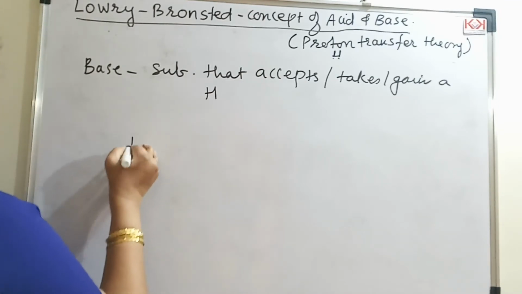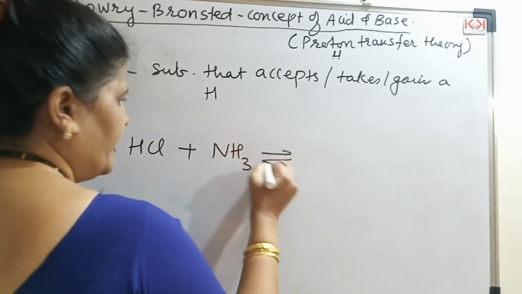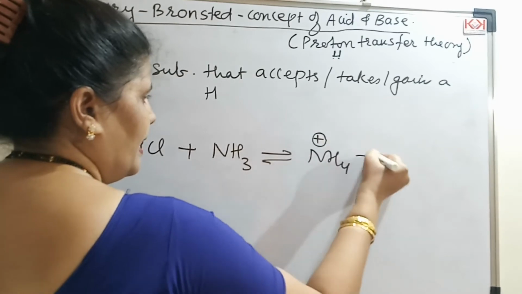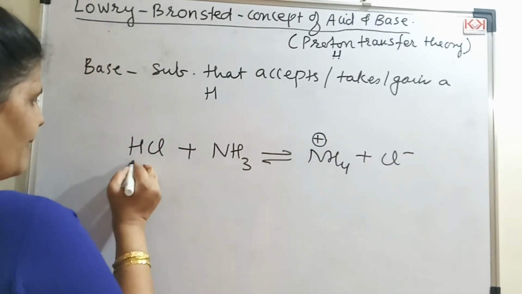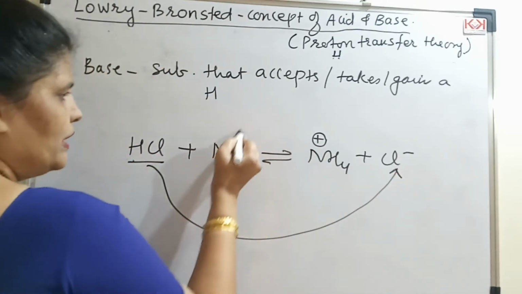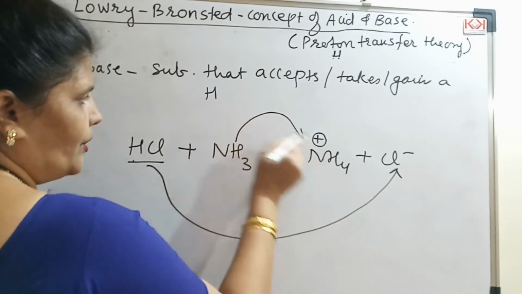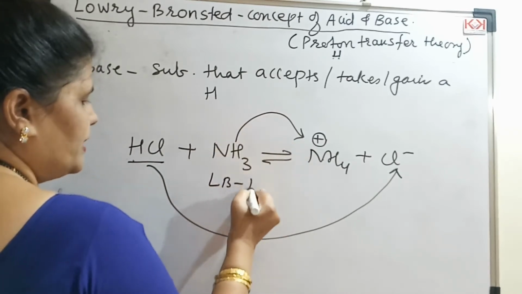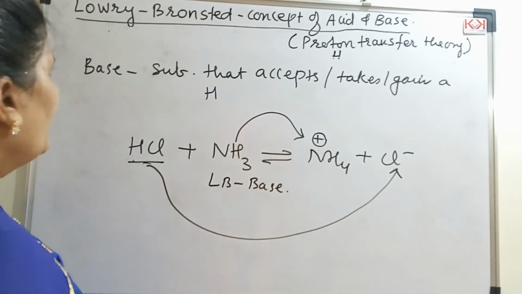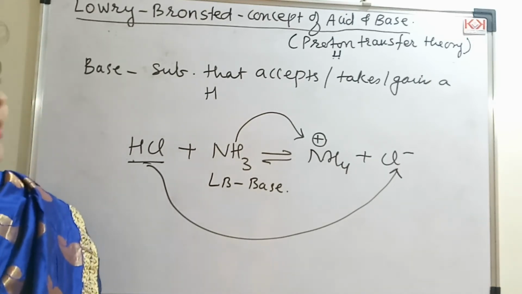Say for example, I'll repeat the example. It will be a practice for you. So this I am writing here. What happens here is NH4 plus and Cl minus. What is happening to this? It has lost, so I will not consider this. For this, what it is doing is it is gaining a proton. So this is the Lowry-Bronsted base. Clear, students? This is an acid. So those are the things about Lowry and Bronsted. As I said, there is a transfer of proton.